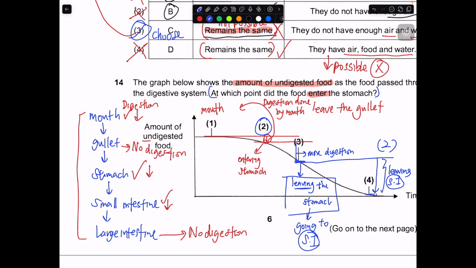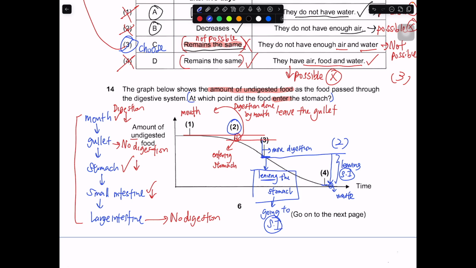So whatever over here that is undigested will be passed through as waste out of the anus. Okay, for this part, it is actually quite tricky. You need to know that the amount of decrease between point 1 and point 2, point 2 and point 3, and point 3 and point 4 actually shows the digestion, and which one is most likely to be this part.